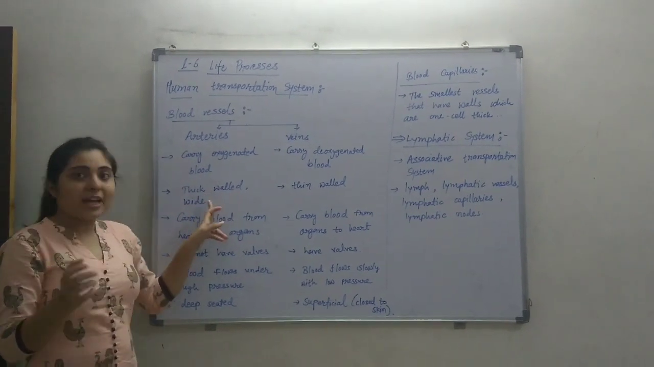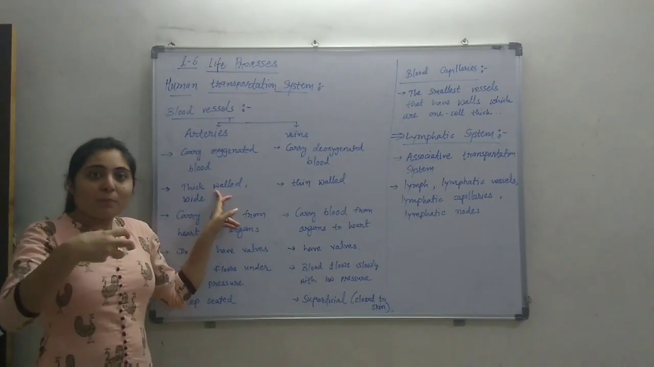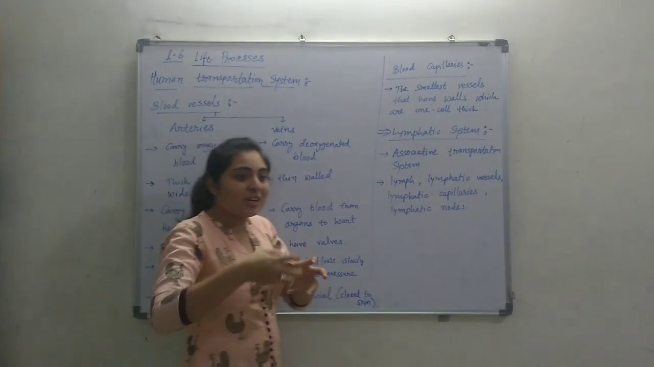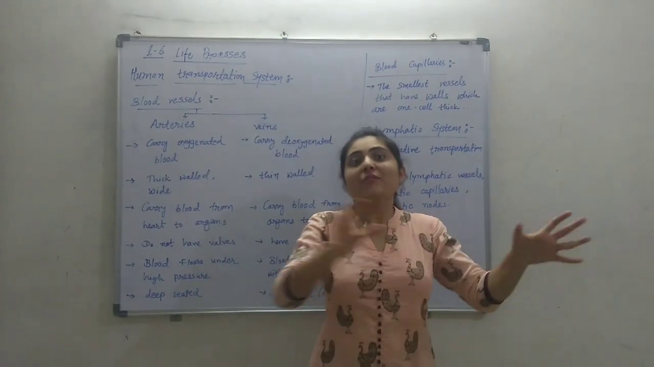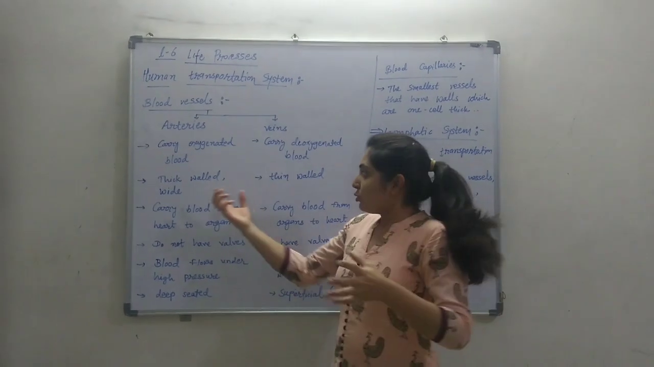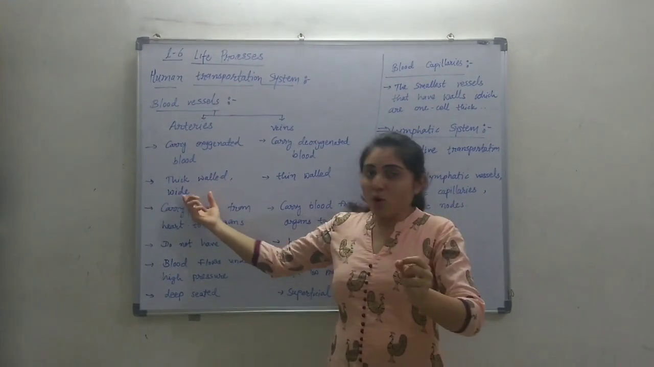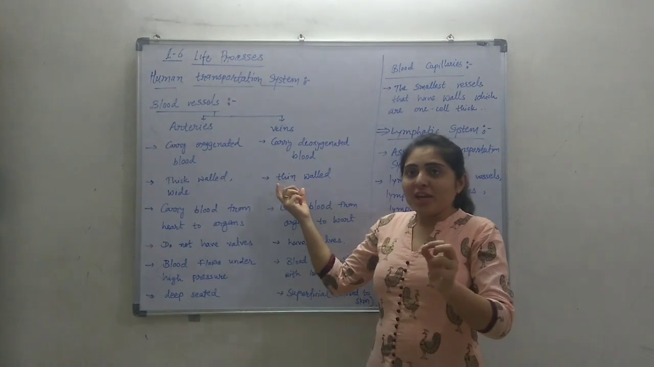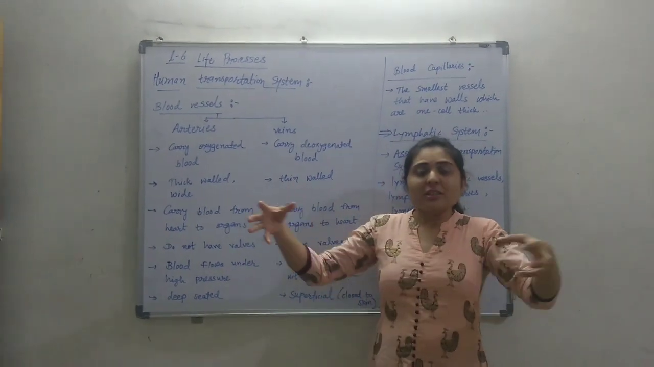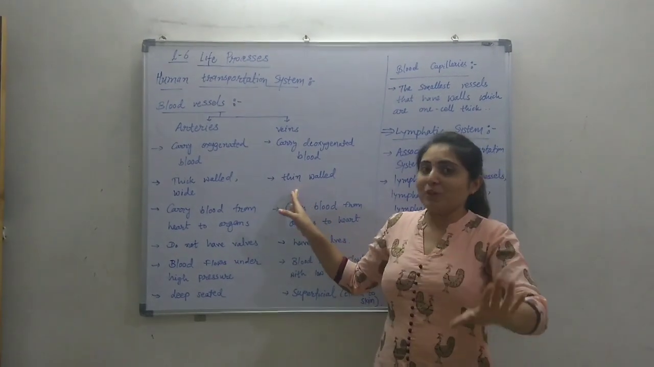Arteries are thick-walled and wide because the pressure inside the arteries will be more, as this blood has to reach from the heart to every part of the body. So the pressure of the blood will be more, and the walls of the arteries should be thick. So arteries are thick-walled and wide, while the veins are thin-walled because there is no pressure. The blood is coming towards the heart, so there will not be any pressure of the blood.